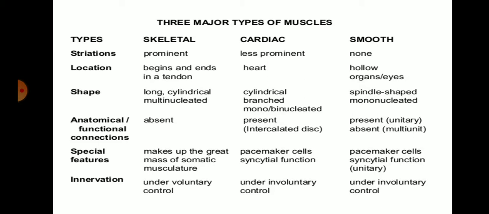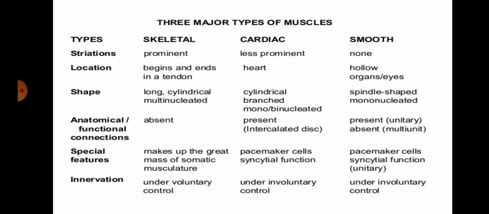So the heart contains cardiac muscle, which plays a role in the anatomical functional connection in the intercalated disc. Basically, anatomical functions in smooth muscle are present because smooth muscle is located in hollow organs, maybe in the digestive system, excretory system or other systems of the organism. So these hollow organs have smooth muscle function. So anatomical functions give us information regarding the smooth muscle.